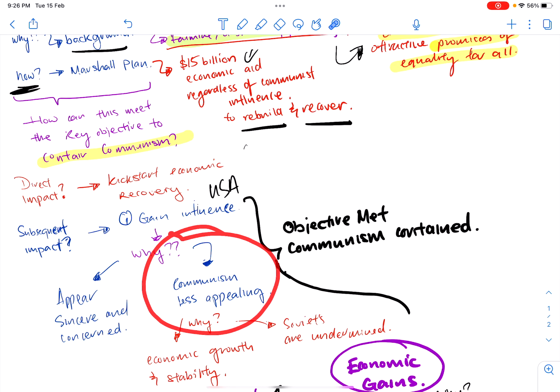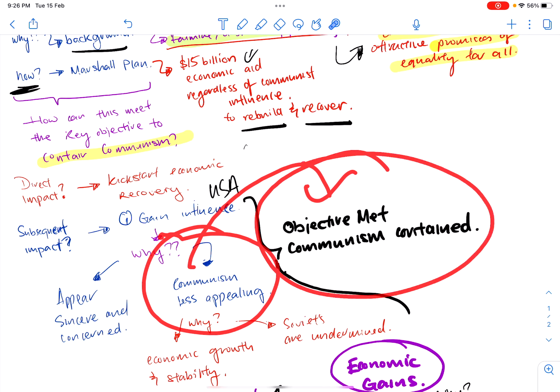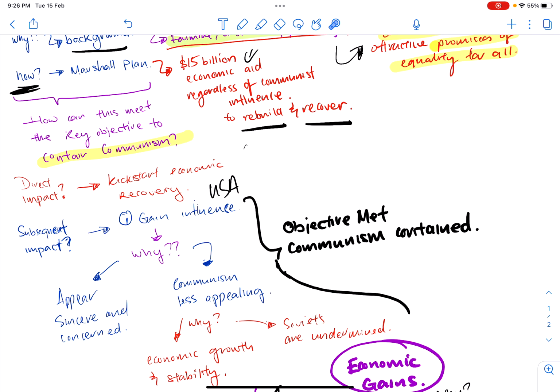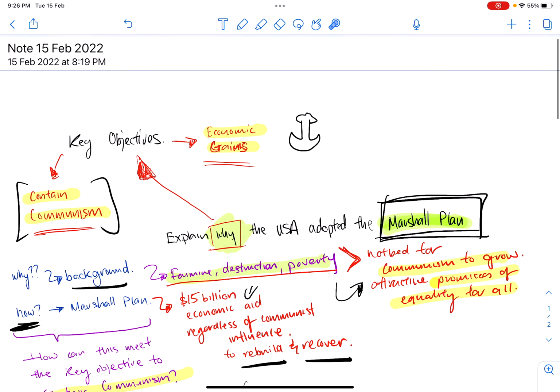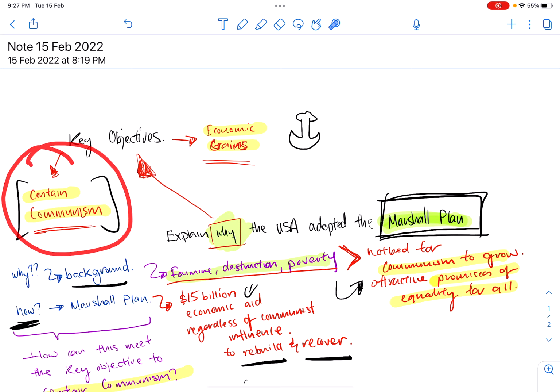So after you've written this down, it clearly shows that your objective has been met, right? Communism has indeed been contained because the USA, through the Marshall Plan, has helped provide enough funds for these countries to grow so that communism will be less appealing and the Soviets will be undermined. All right, so a lot of thinking actually goes into your essay. But most importantly, find out first what is your key objective and explain from there.